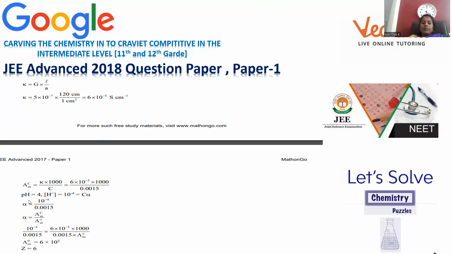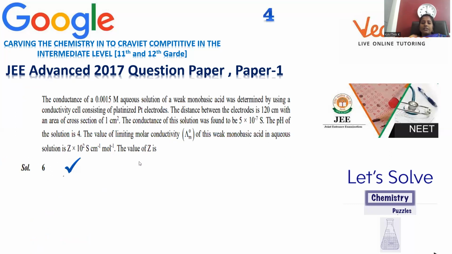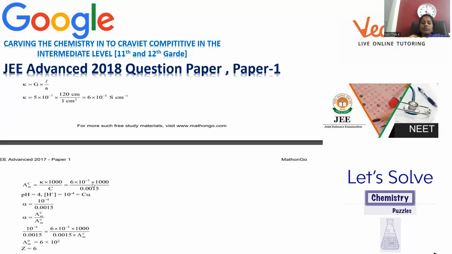Then within the problem, the pH condition of the solution is mentioned as 4. So if pH is equal to 4, pH is nothing but negative log of H plus ion concentration, no? So pH equal to 4 can be written as H plus concentration is equal to 10 power negative 4.